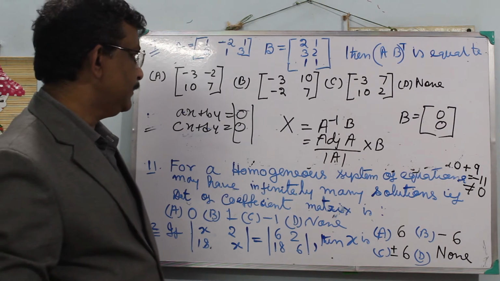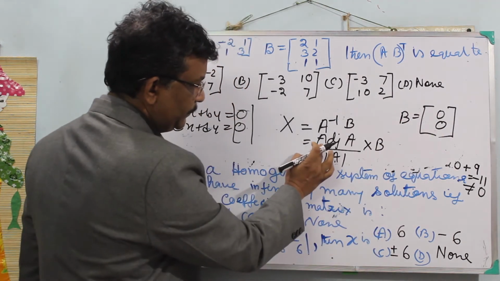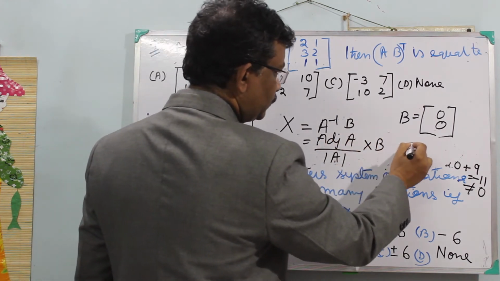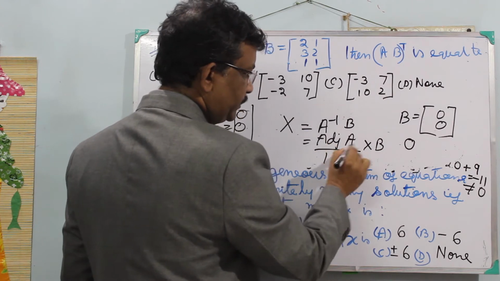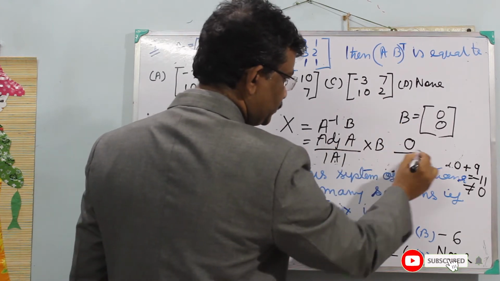Multiplying adjoint A into B, in the numerator we will always get 0.